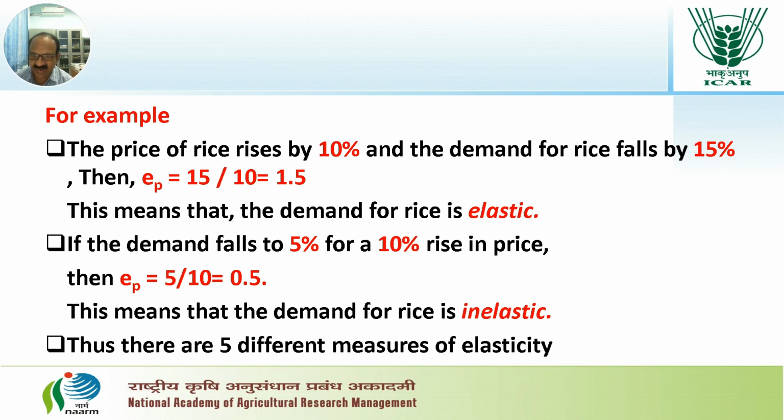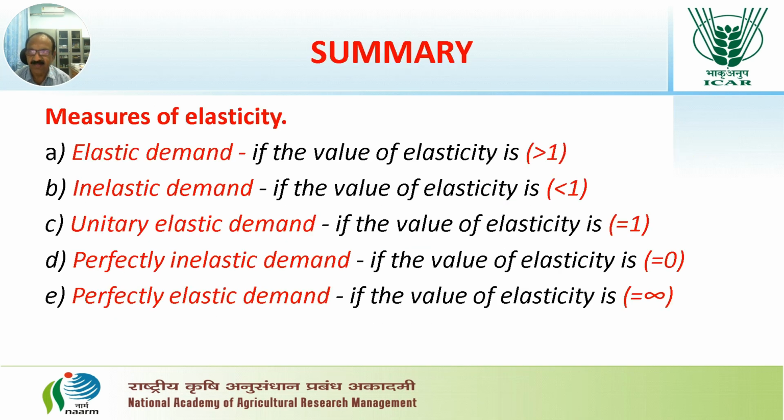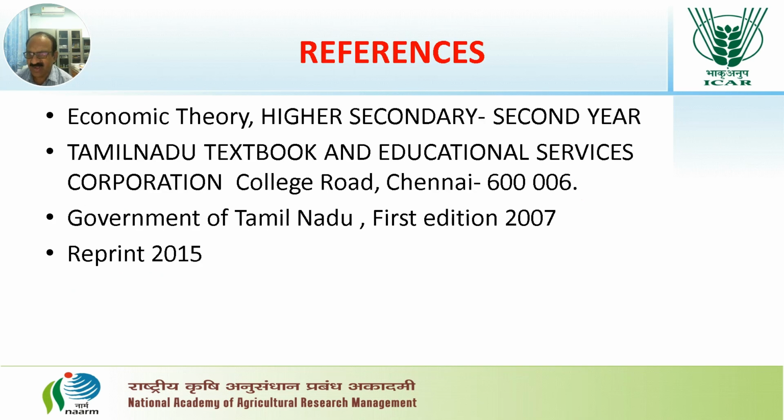Thus, there are 5 different measures of elasticity. We can summarize the measures of elasticity like this. There are 5. If the value of the elasticity is greater than 1, it is elastic demand. If the value of the elasticity is less than 1, it is inelastic demand. If the value of the elasticity is equal to 1, it is unitary elastic demand. If the value of the elasticity is equal to 0, it will be perfectly inelastic demand. The last one, if the value of the elasticity is equal to infinity, it is perfectly elastic.